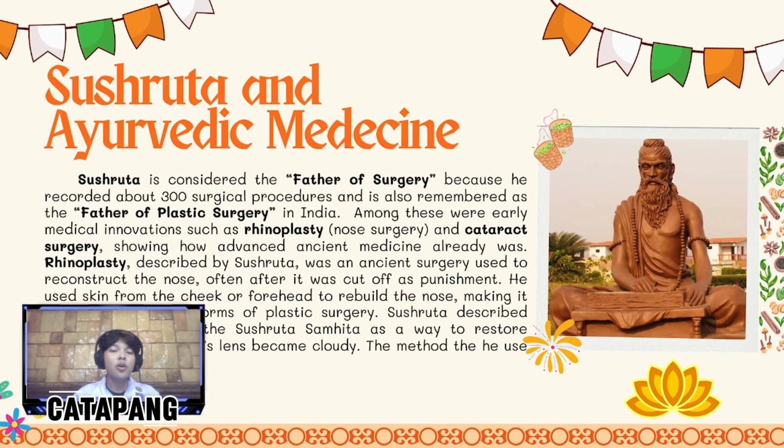Cataract surgery. When the eye lens became cloudy, it caused blindness. Sushruta described a method called couching, where he used a special instrument to push the cloudy lens out of the way. This restored some vision, although it wasn't as effective as modern surgeries. Overall, these methods show how advanced and creative ancient medicine was, even thousands of years ago.